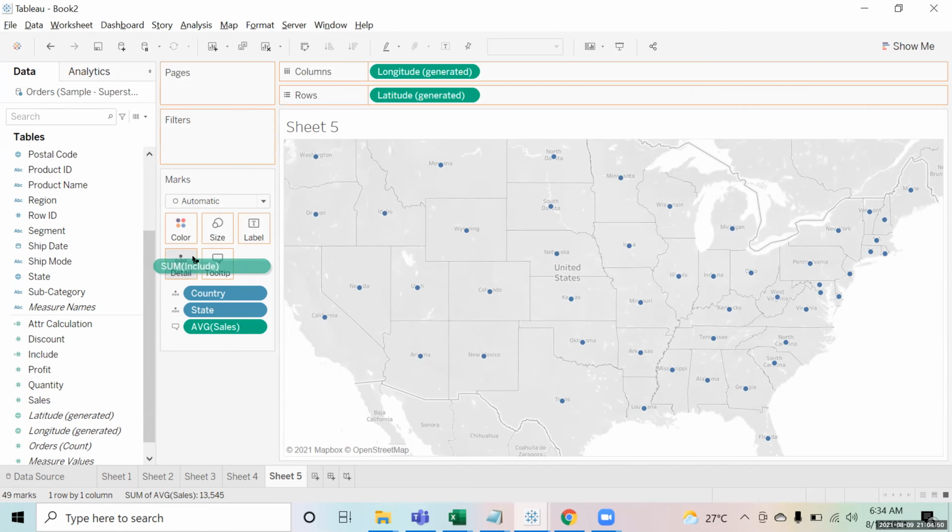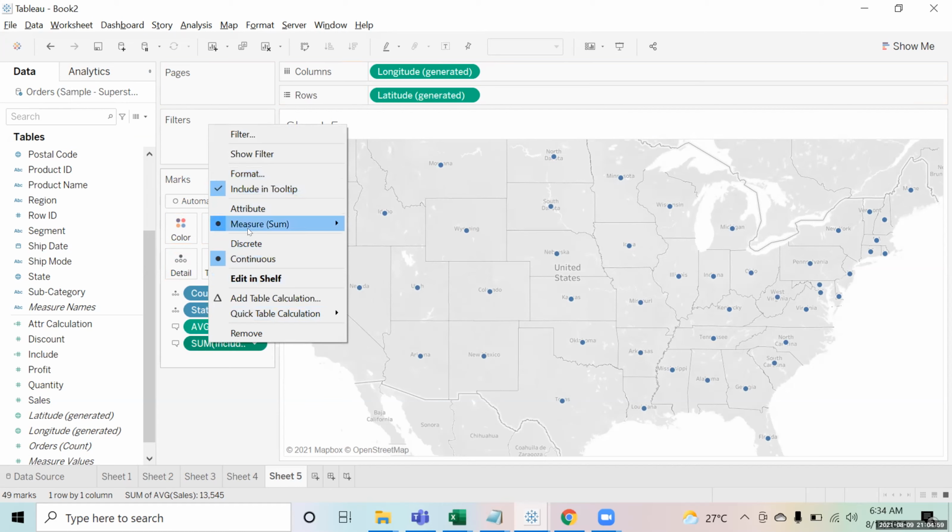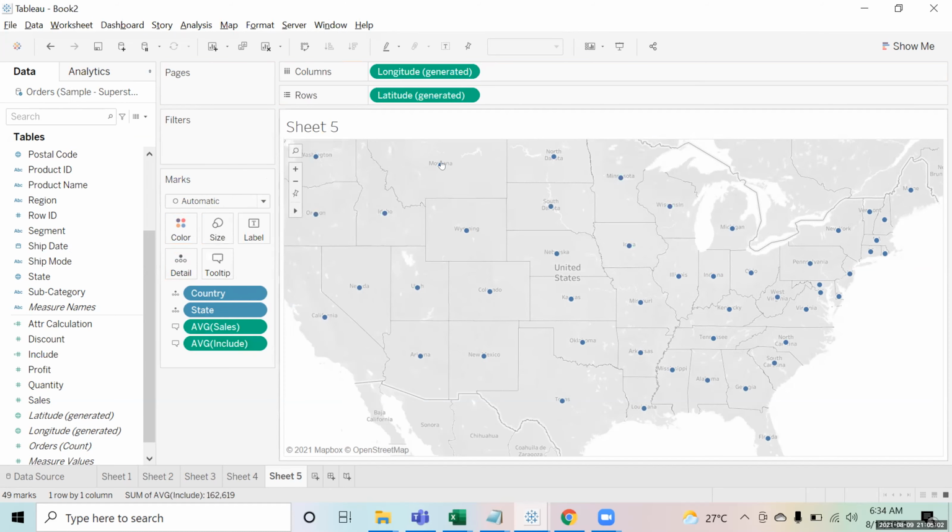So if I bring this also into the tooltip, right now it is sum, which is giving me the overall sum. But if you change this to average now, you see you get the same number, 1118. Now it is giving you the average sale per city. So it is including city for the calculation of sales. We call this a level of detail: at what level we are trying to see that information.